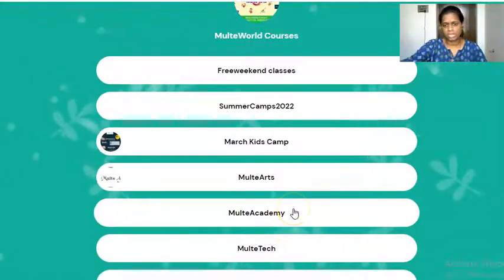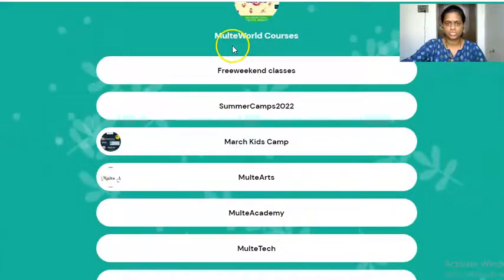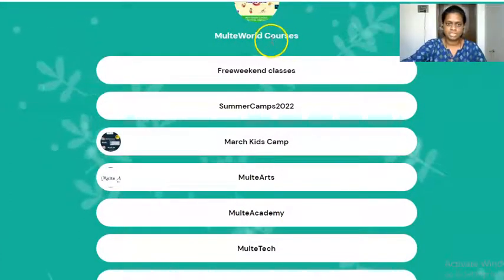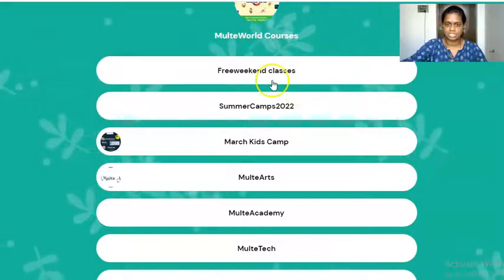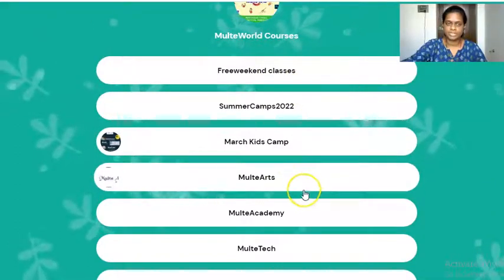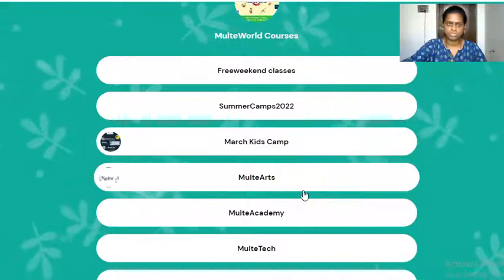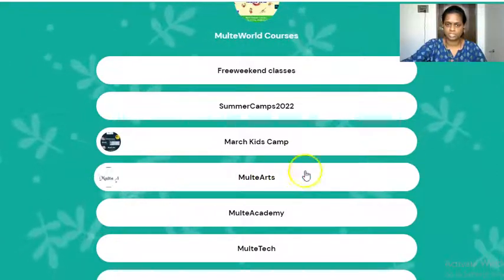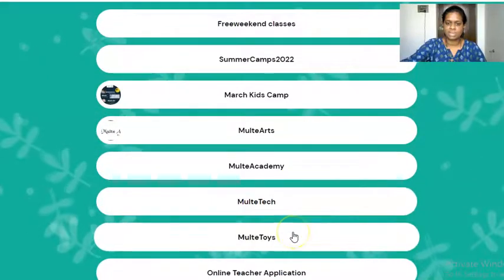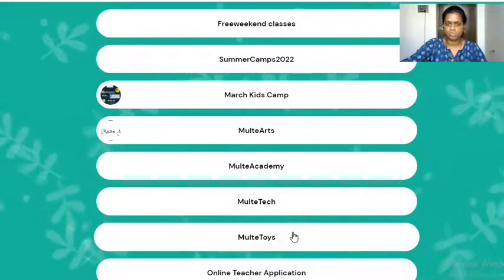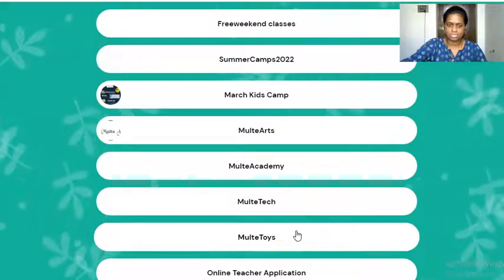Here we have different segments. That's why we named it Multiworld. It needed to be MulteArts, but we renamed it Multiworld because we have different types of segments which don't have any sort of connection. So we created it as a world where you can get arts, academy, tech, and toys in one place. We're also looking forward to adding many more things into this.